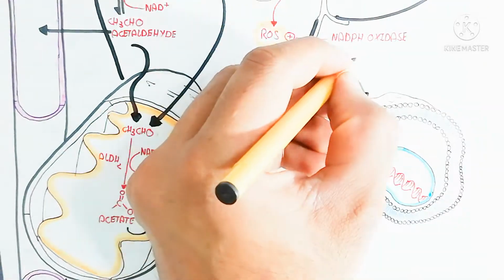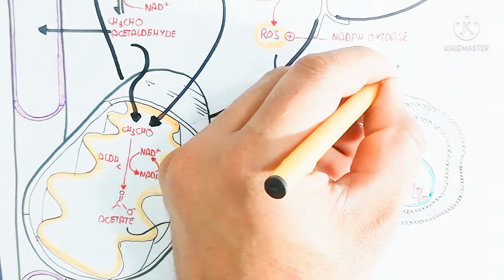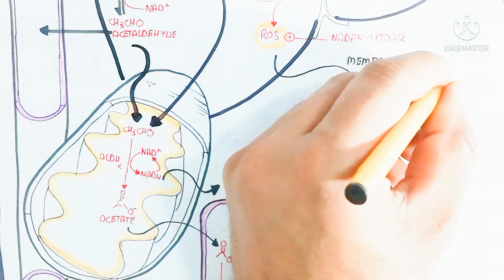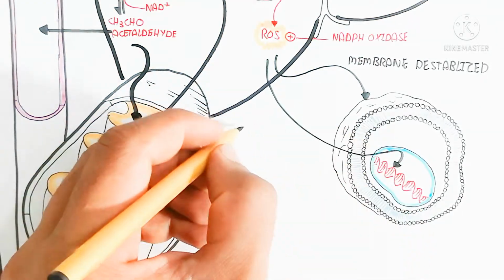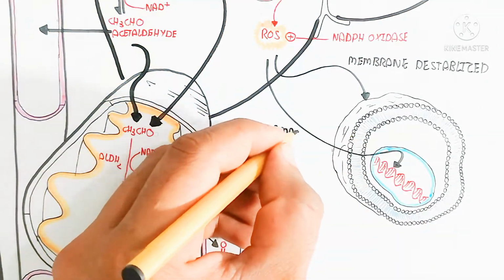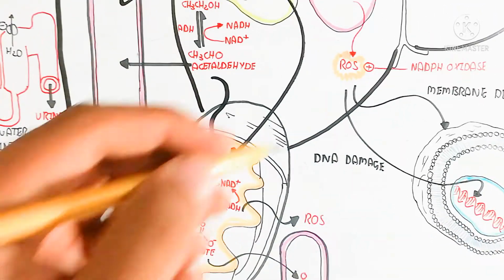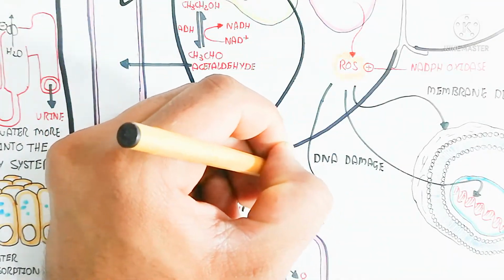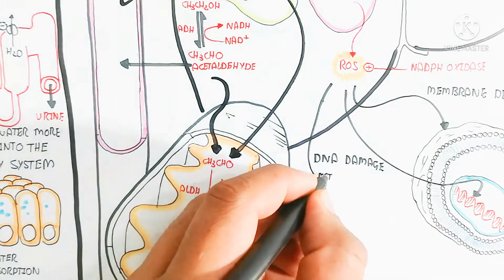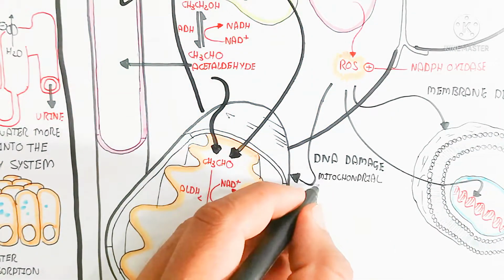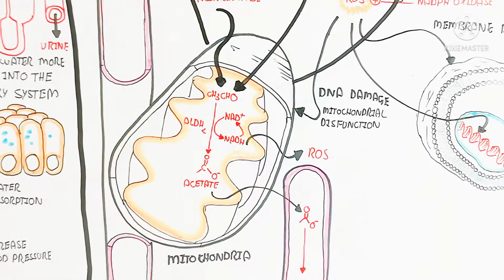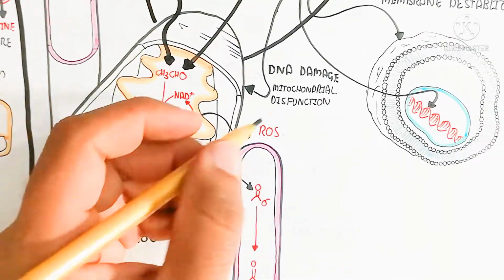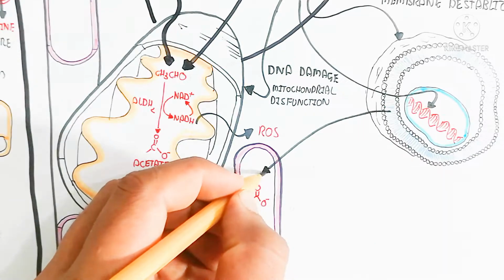But what is that? Here is the cell. This cell basically contains a plasma membrane. The phospholipid bilayer will be damaged and the membrane destabilized. And here you can see the DNA will be damaged. The excess reactive oxygen species will damage the DNA and also cause mitochondrial dysfunction. This dysfunction will lead to apoptosis of the cell.